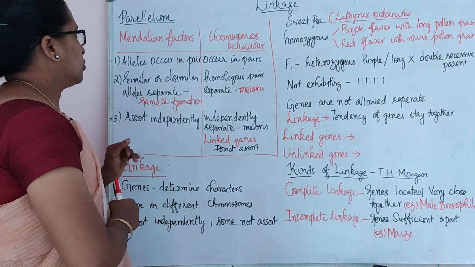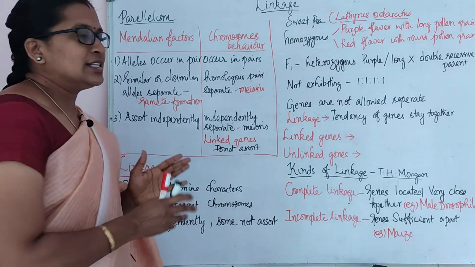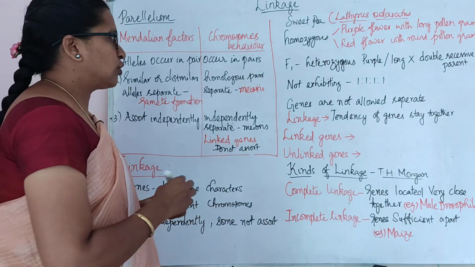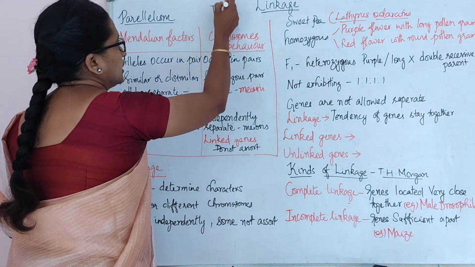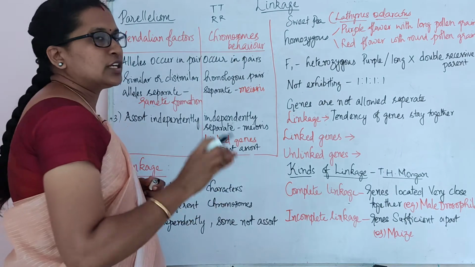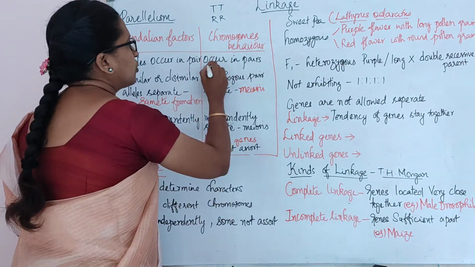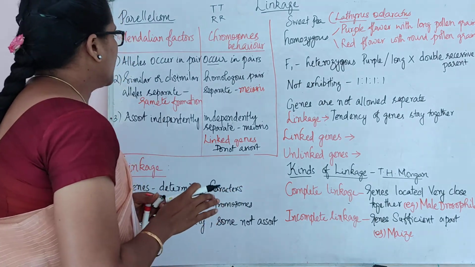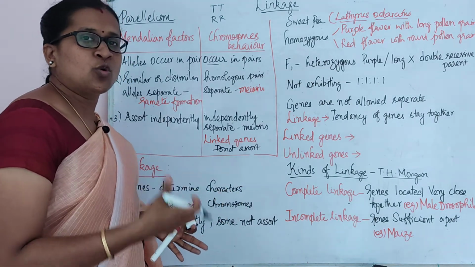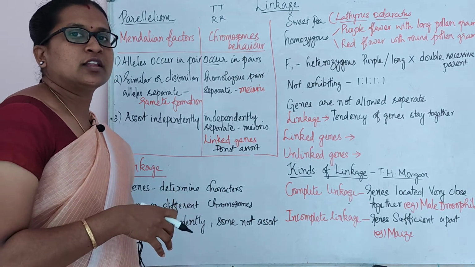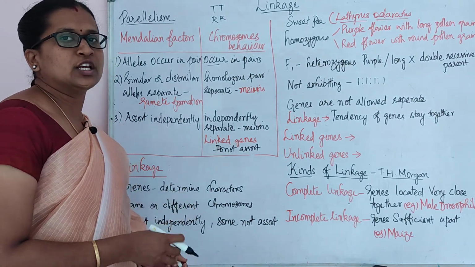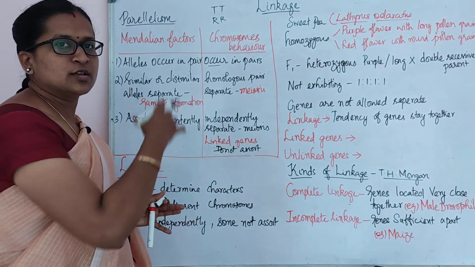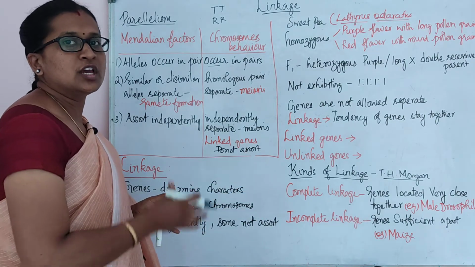What are these? Mendel told that alleles occur in pairs. In genetics, you all know that we write only in pairs, so TT, RR, like that. In the same way, chromosomes also occur in pairs. There is no difference in that. In Mendel's period he did not know scientifically, either cytologically or nucleotically, but he arranged something which is exactly similar to the characters coherent with the chromosomes.